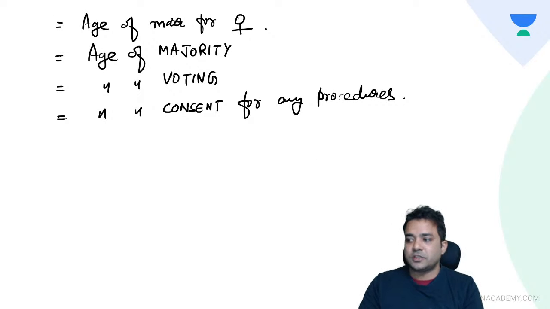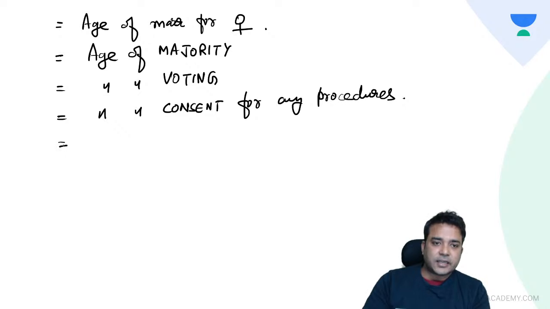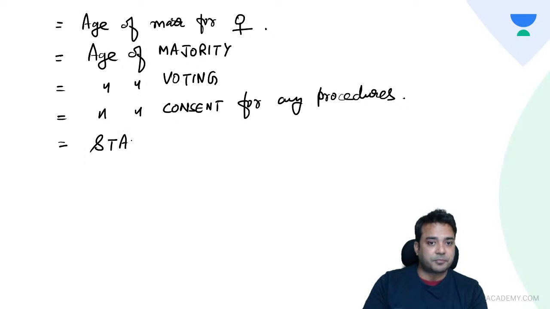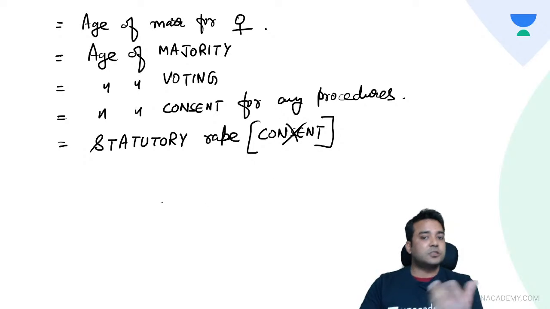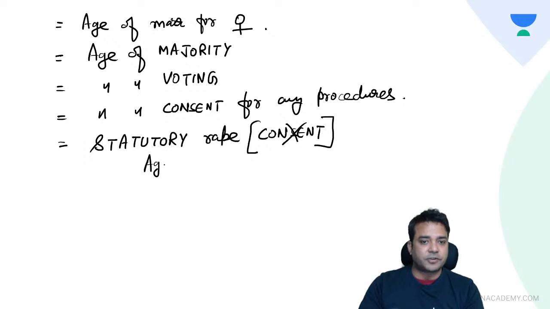This is the age which is important in terms of statutory rape. Now what is statutory rape? In these situations, the consent issue does not arise, when the age of the victim is less than 18 years of age.